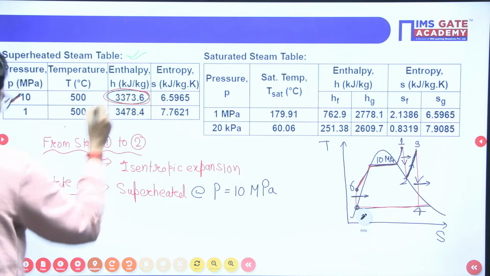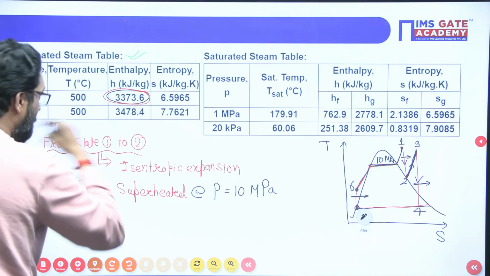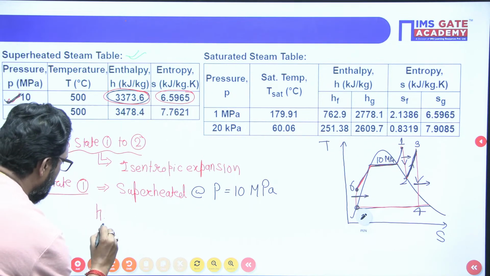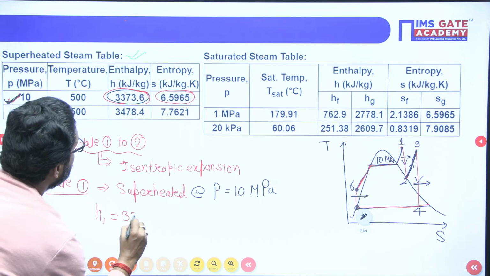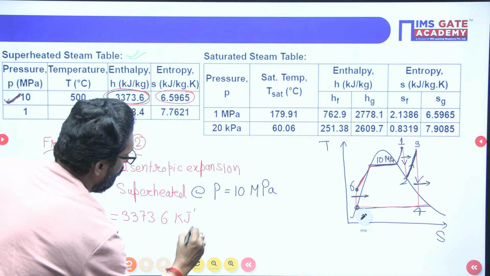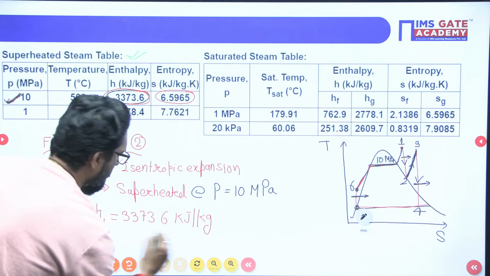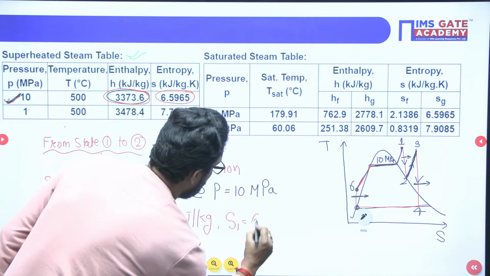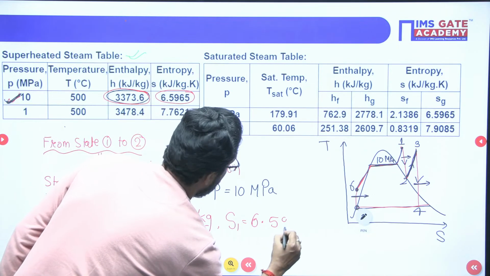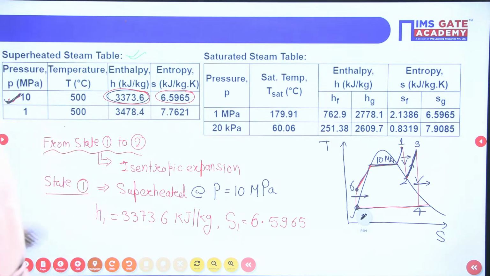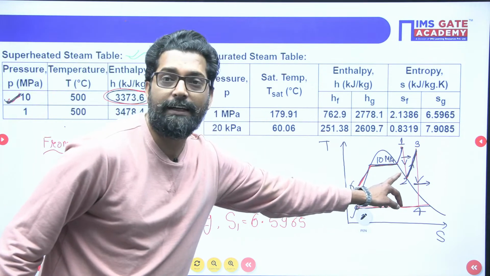This is your H1, and this is your S1. So H1 it is 3373.6 kilojoule per kg, and S1 is 6.5965. Correct? Now, state point 2: it is the saturated state.